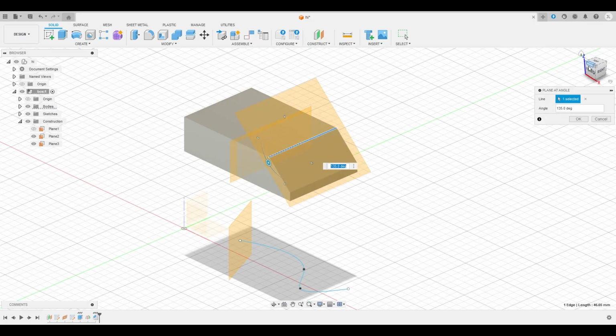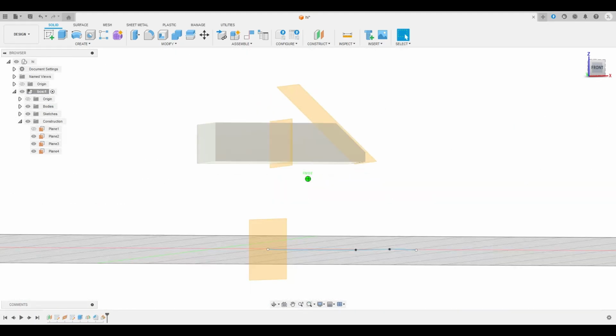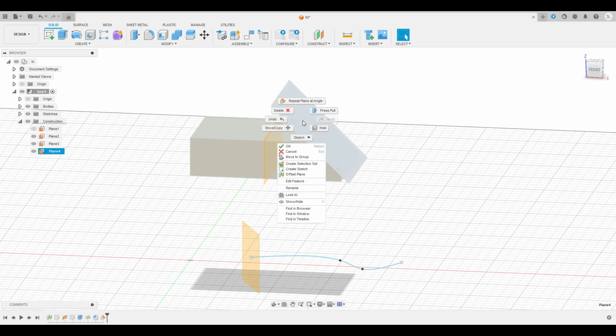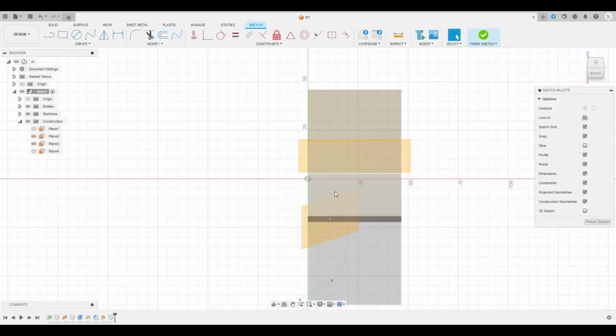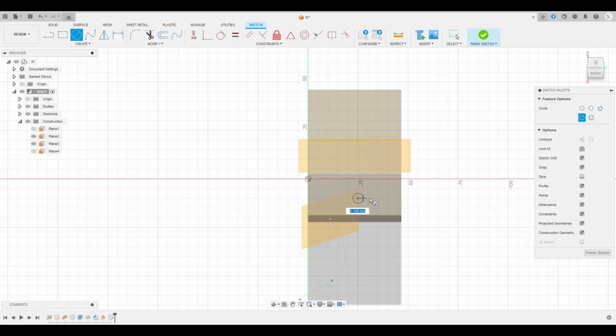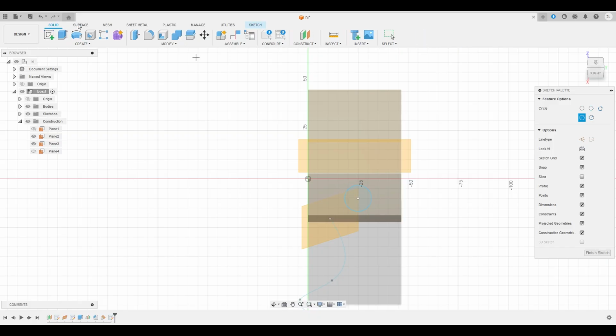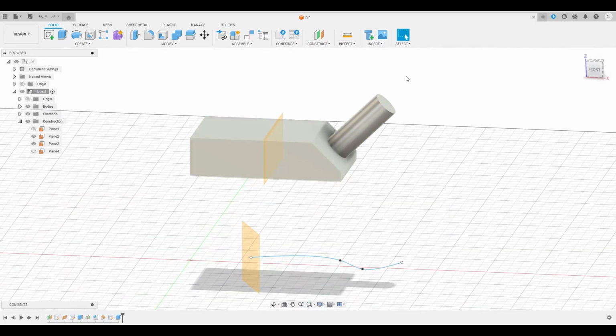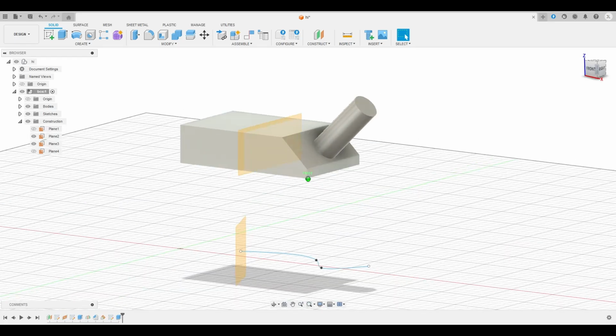See? I'll create a sketch plane. So you can play around with construct to create new designs. And then you can create a sketch on here. For example, I can draw a circle here, and then you can extrude this by -35.